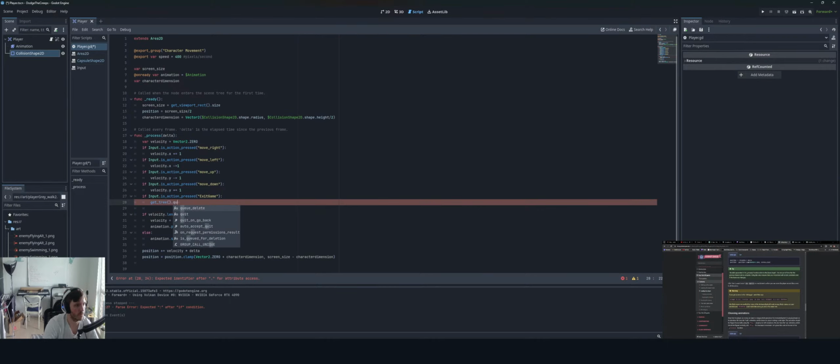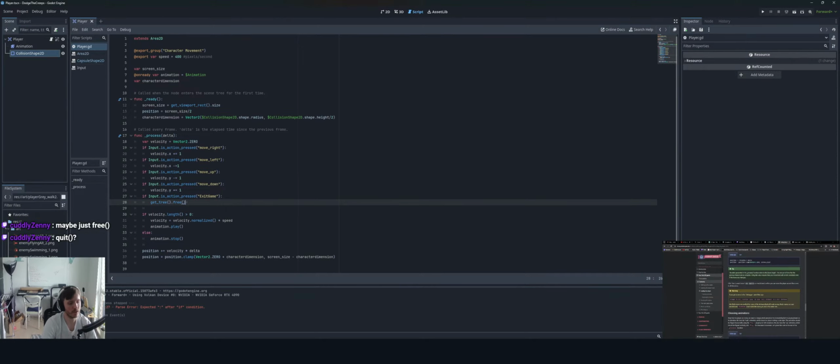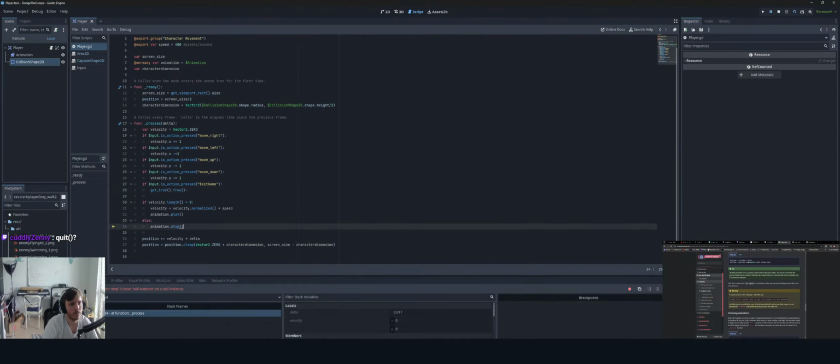queue. There's delete, but there's no queue underscore free. Is delete the one that we want? Maybe just free? Yeah, free seems accurate. Let's see if that works. It does.